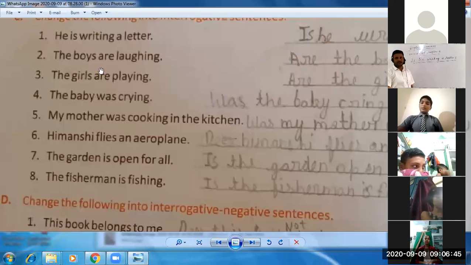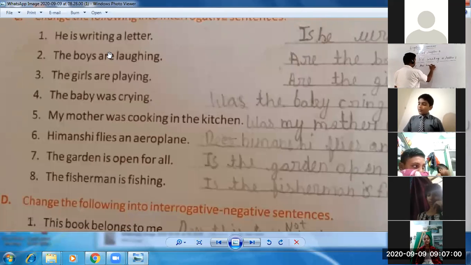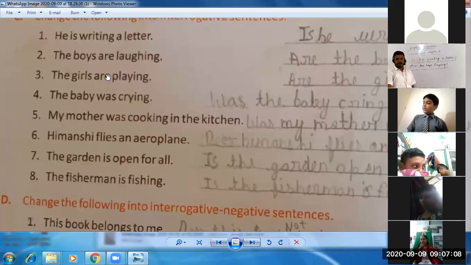The boys are laughing. You can see in this sentence, the boys are laughing. Again, helping verb are is there. So you write the helping verb first. Are the boys laughing? And interrogative mark. It's quite easy.